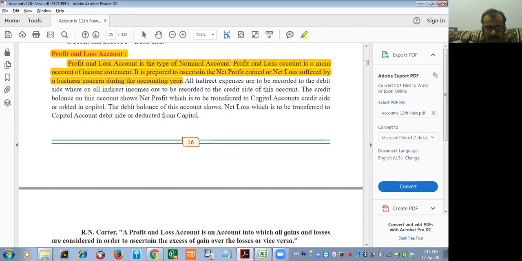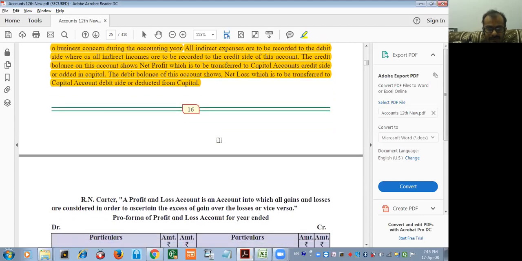After that, we have already known that when the credit side is greater than the debit side, there is a profit, and when the debit side is greater than the credit side, there is a loss. In our 11th standard, all the net profit or net loss we always transferred to the proprietor's capital. But here, net profit or net loss is going to be distributed among the partners in their profit sharing ratio. And if the partnership deed is silent, then in which ratio? 1:1, equal ratio.